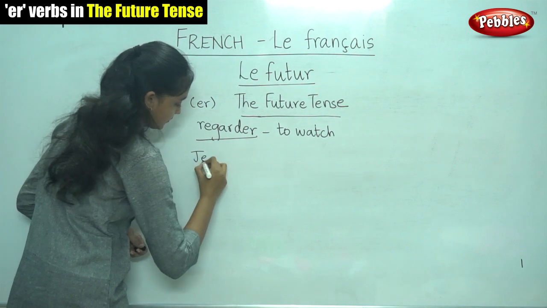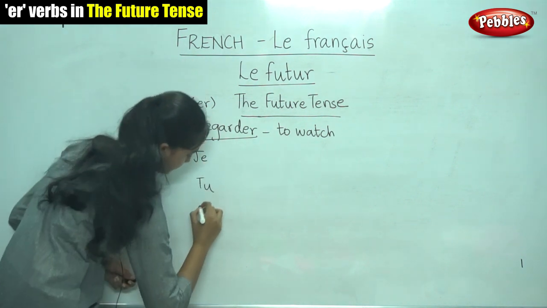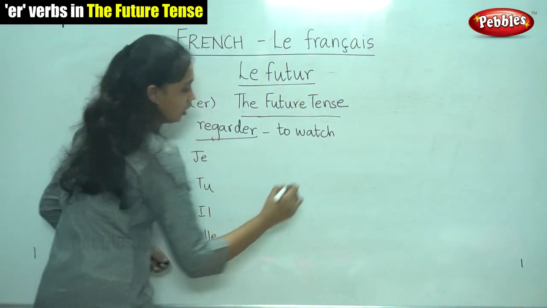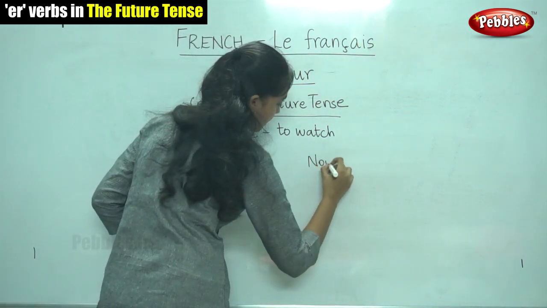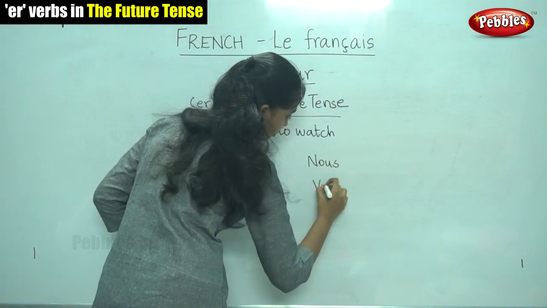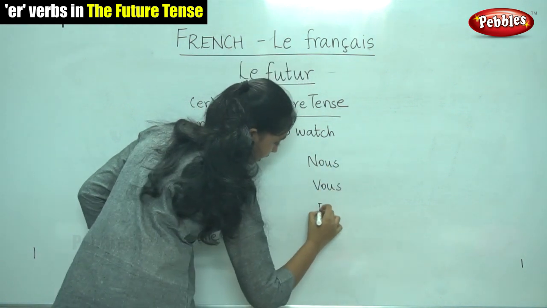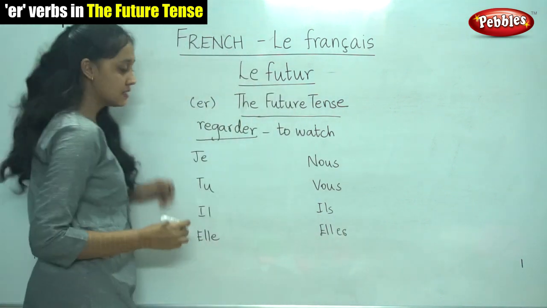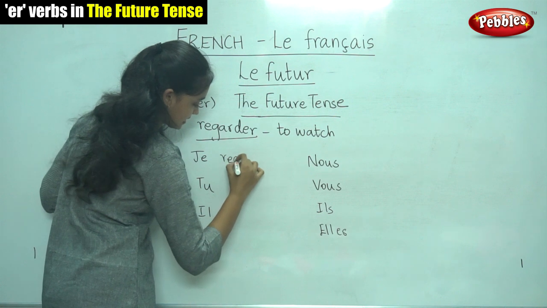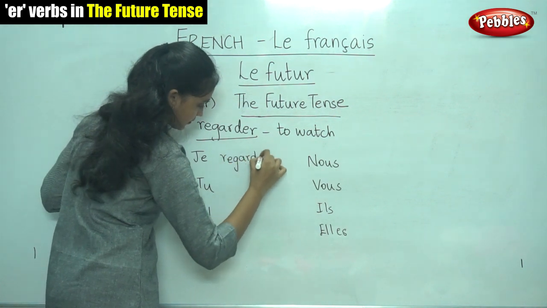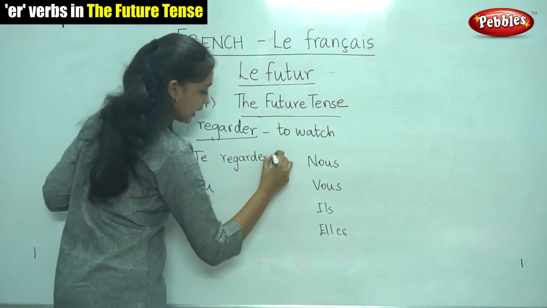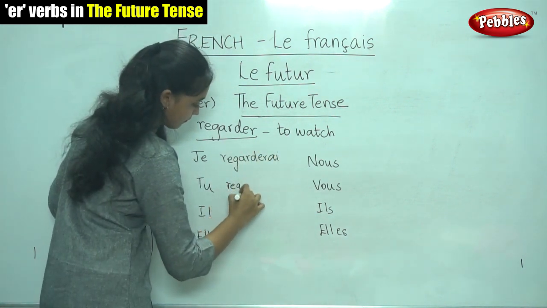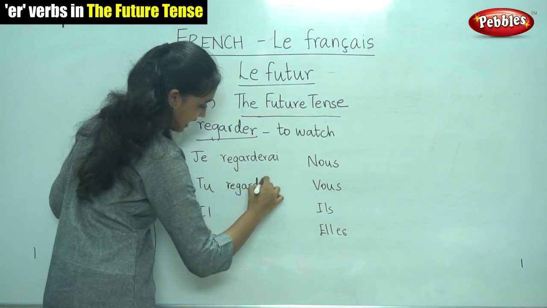So je, tu, il, elle, nous, vous, ils and elles. So what are the endings? You have to write the infinitive as it is. AI. For tu it is, yes, it is AS.